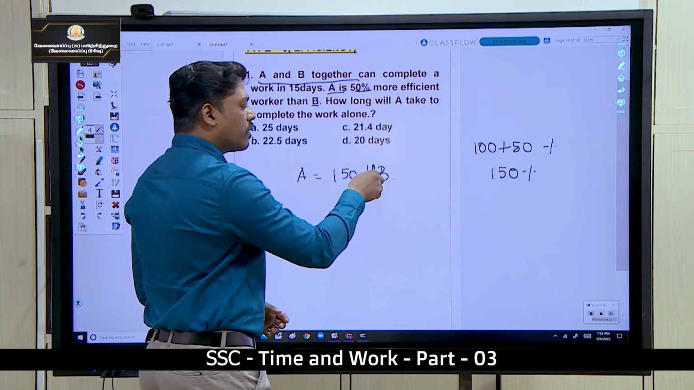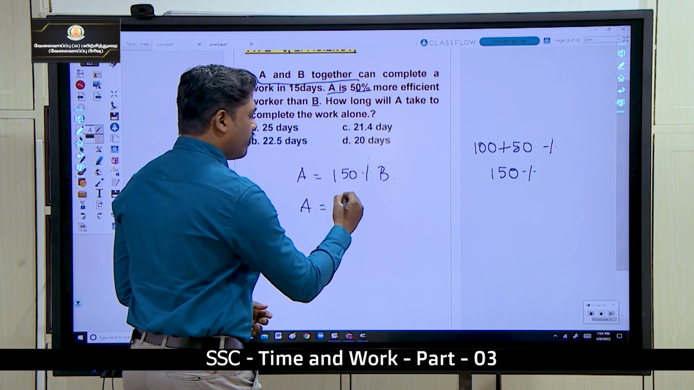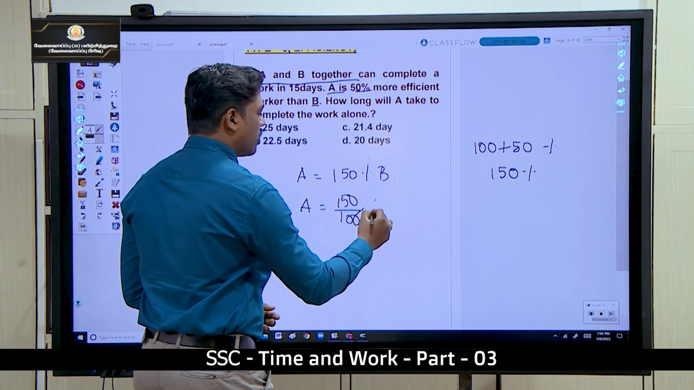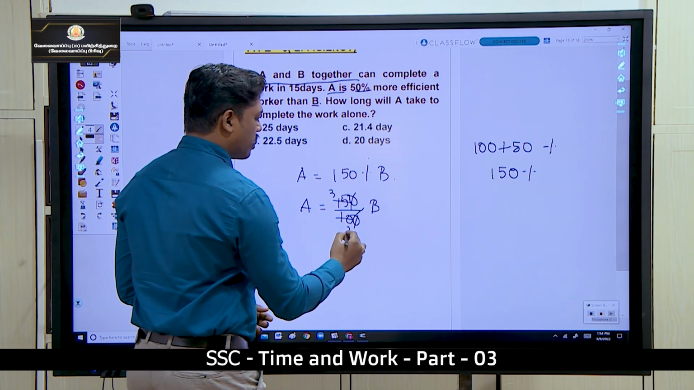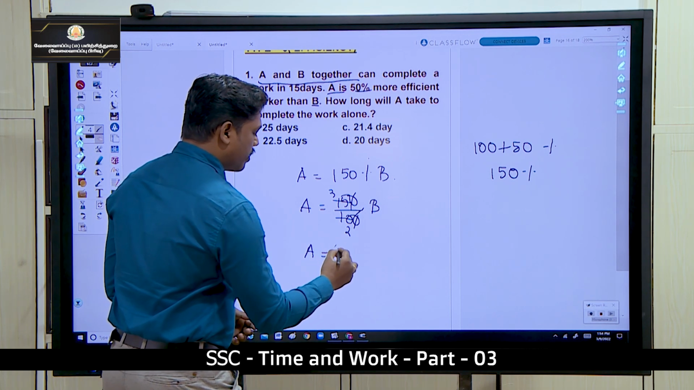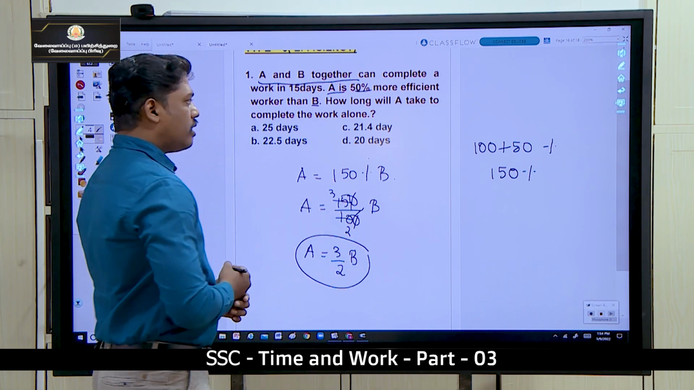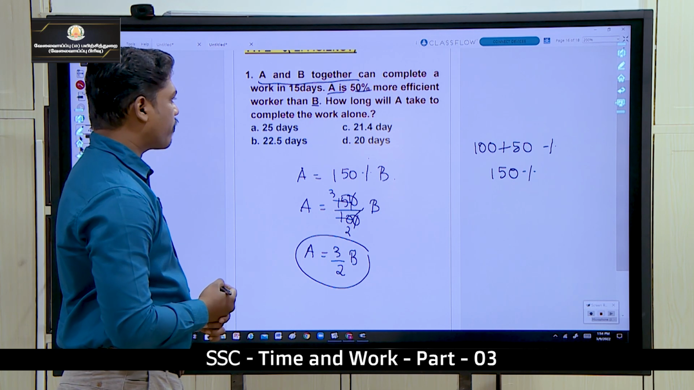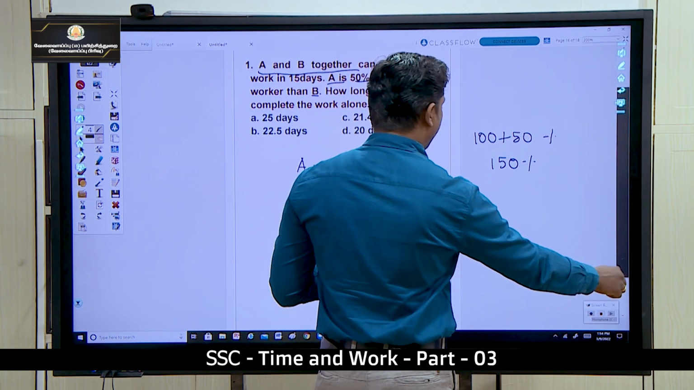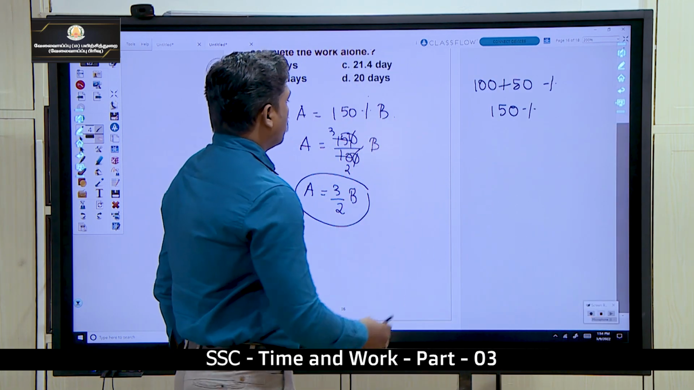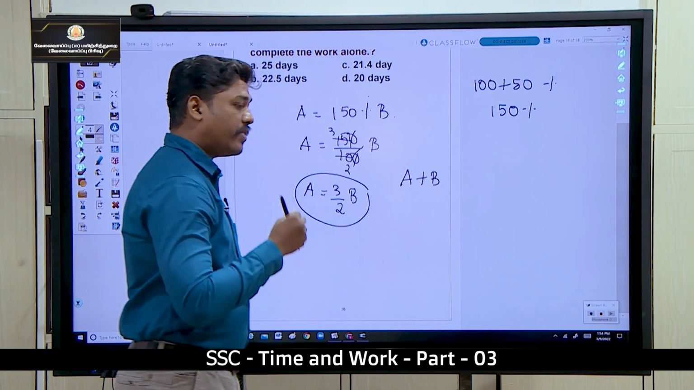Okay. Next step is to remove the percentage, divide by 100. So A is equal to 150 divided by 100 of B. The zeros cancel. 5 threes are 15, 5 twos are 10, so I can say A is equal to 3 by 2 of B. A is 3 by 2 of B. Okay, now look here. A plus B can do the work in 15 days.